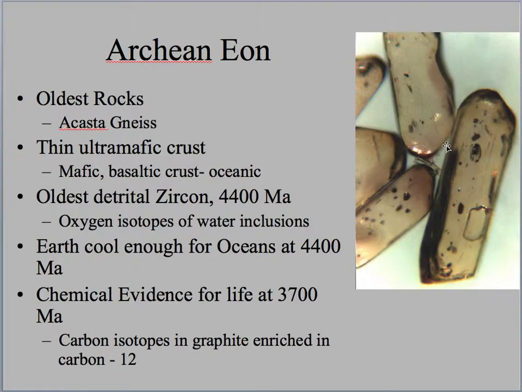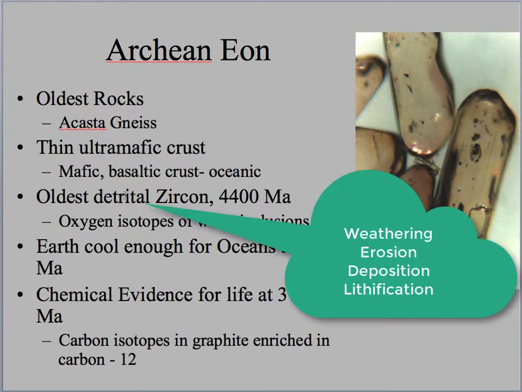So in fact, here are some of my zircons, some of the work I did when I was in grad school. These are from northern Mexico. Thinking about this Archaean Eon, the oldest rocks, I mentioned the Acosta gneiss. Then we had this thin ultramafic crust during this Archaean time, mafic basaltic oceanic crust. We had these detrital zircons. Remember, detrital means that they occur in sediments. So they formed in a rock, that rock was weathered, there was erosion, and that sediment came to rest someplace, and so they're detrital.